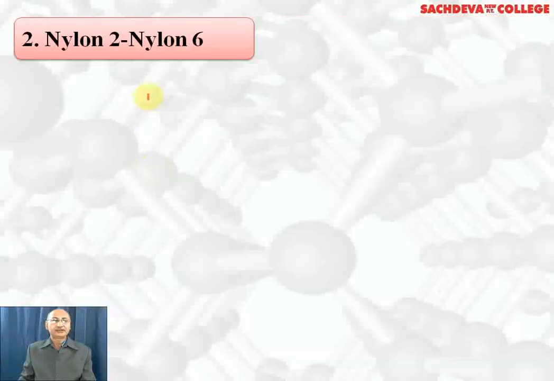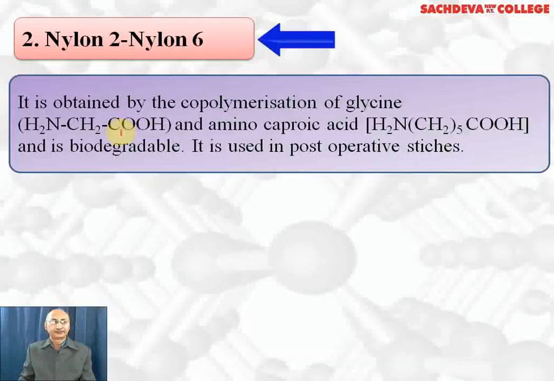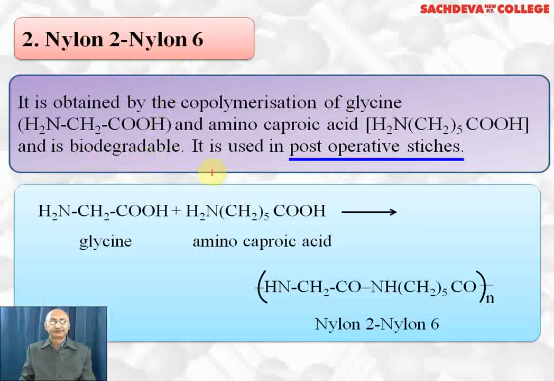The next biodegradable polymer is nylon 2, nylon 6. It is obtained by copolymerization of glycine, which contains 2 carbon atoms, and aminocaproic acid, which contains 6 carbon atoms. That's why it is called nylon 2, nylon 6. This is also biodegradable and it is used in post-operative stitches.